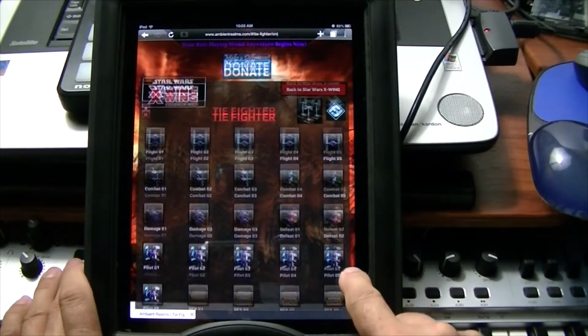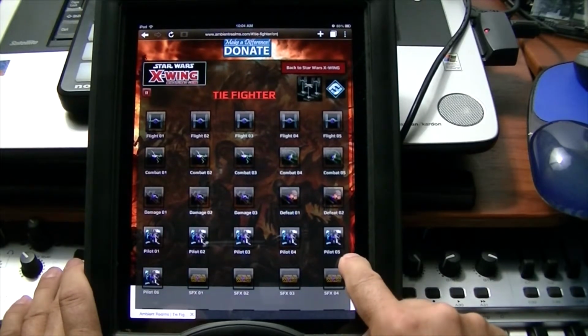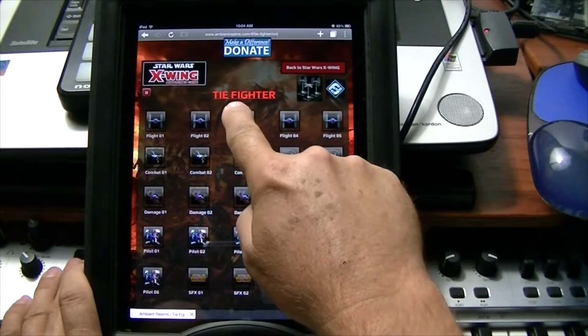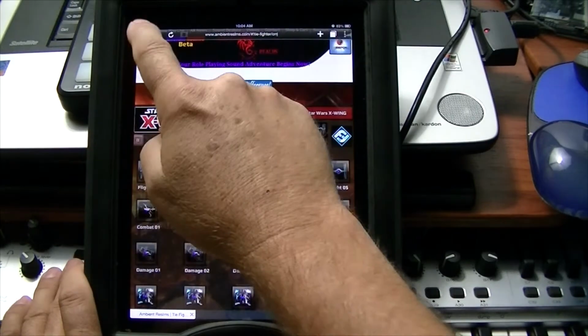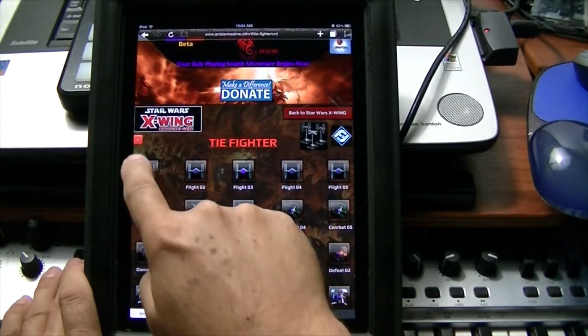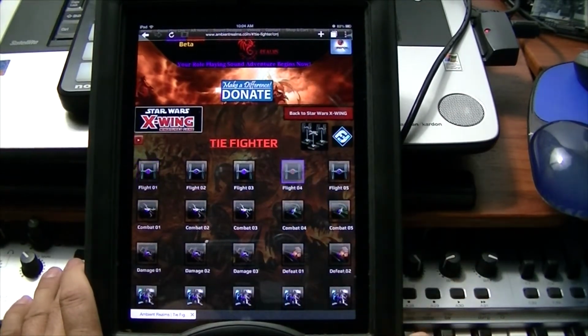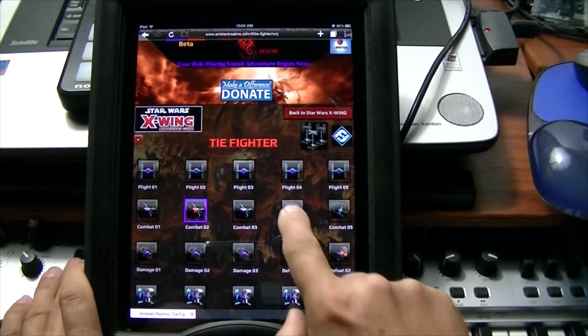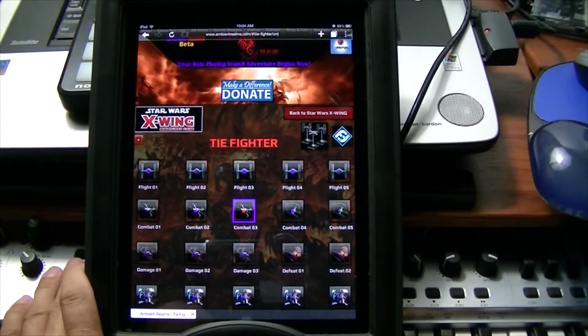So with the Star Wars stuff, we have all the ships. We can turn this music off too. So you can load up a whole bunch of TIE Fighter sounds. We can have some attacking sounds. Load up a bunch of them.